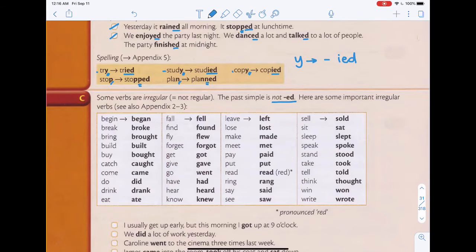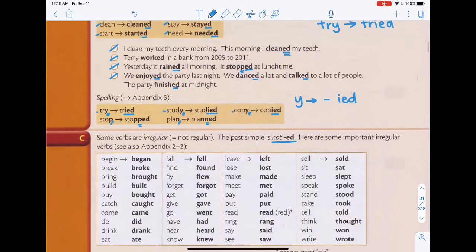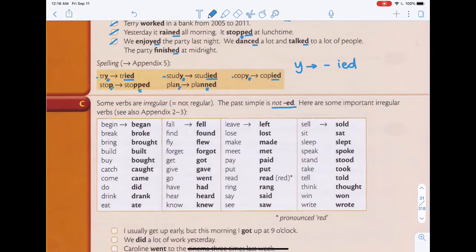Here are some important irregular verbs. These are just some of them. There are a lot of irregular verbs in English, but all these are very important and you need to memorize them because these are the irregular verbs that people use very, very often. If you know all these irregular verbs, then it becomes easier for you to write a sentence in English.